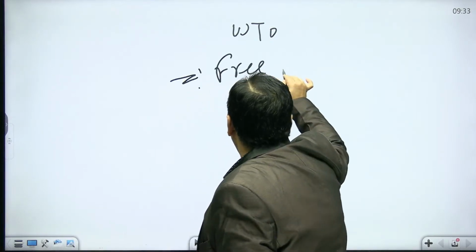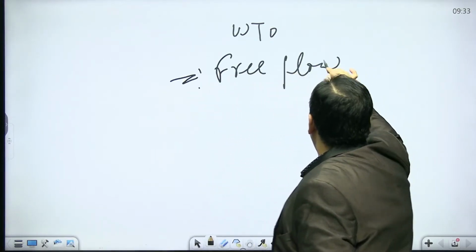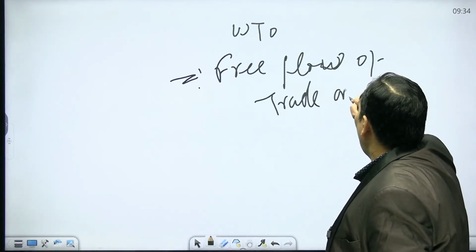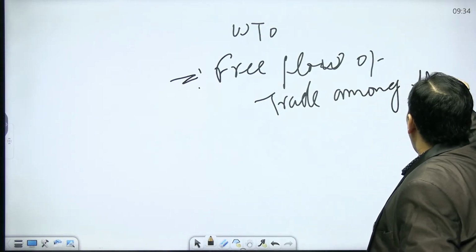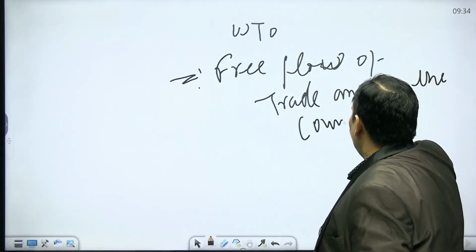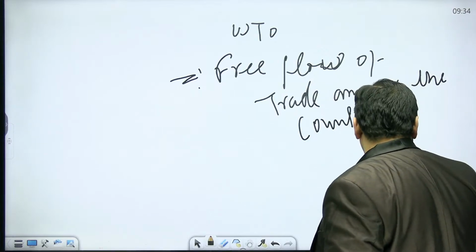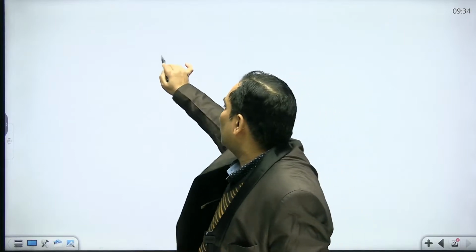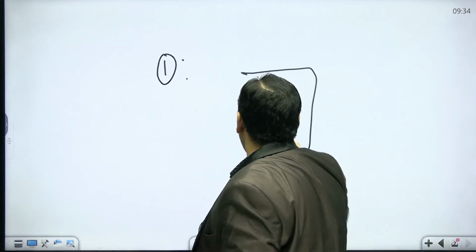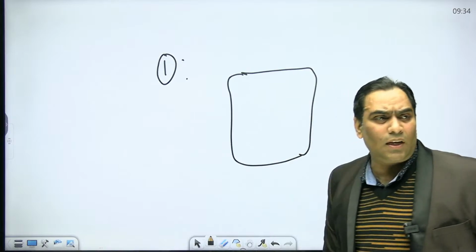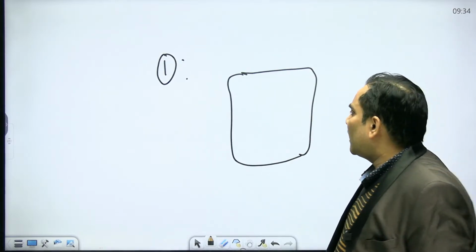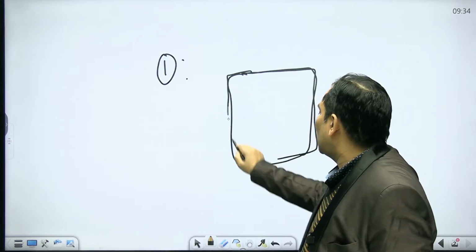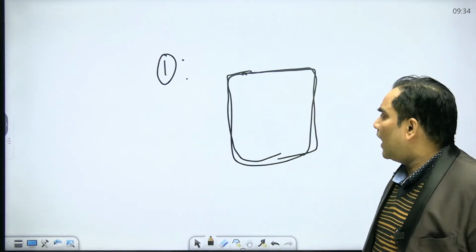Be very clear about this. Now let me discuss how this free flow of trade can be restricted. Suppose this is the domestic territory, and this free flow of trade can be restricted.